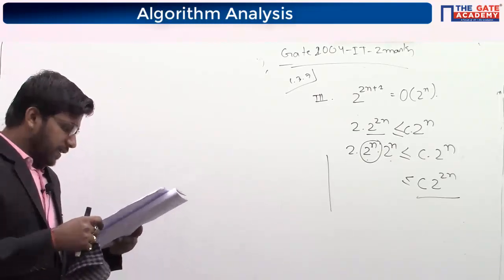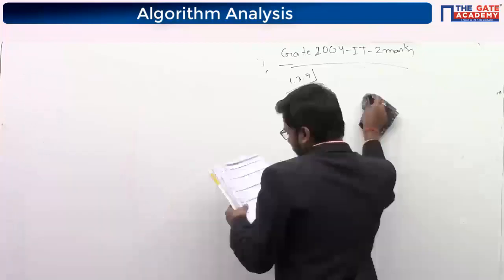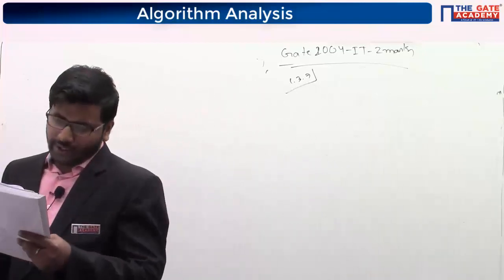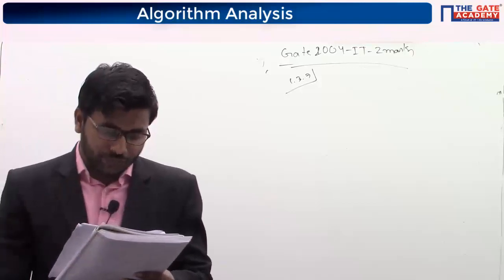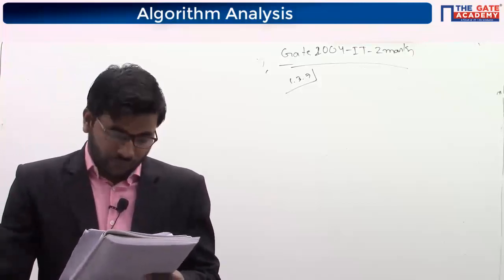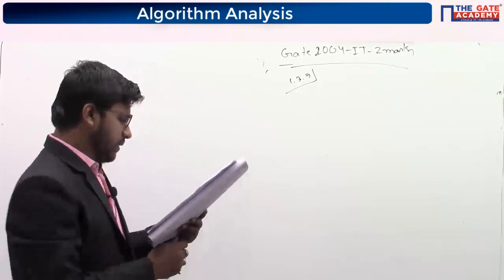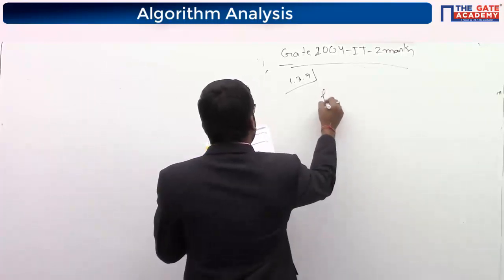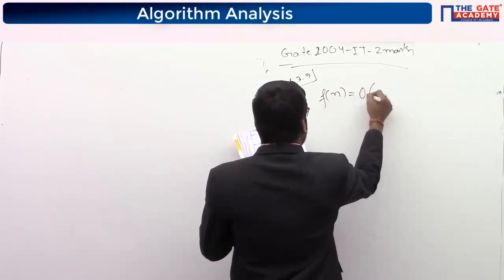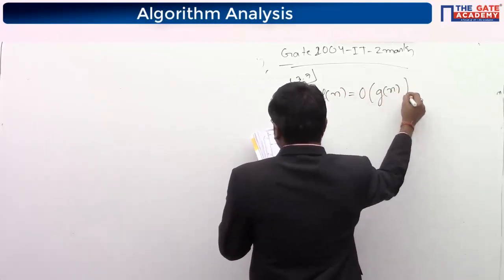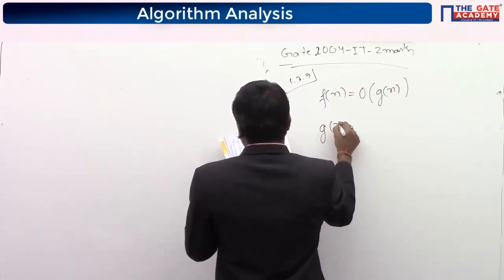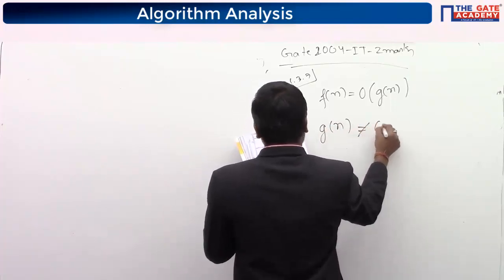What it is saying: let f(n), g(n), h(n) be functions defined for positive integers such that f(n) is big O of g(n), and g(n) is not big O of f(n).